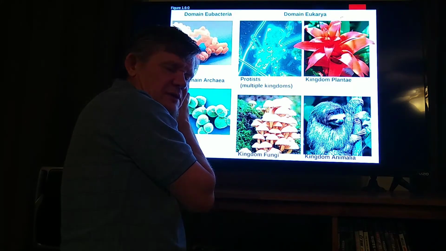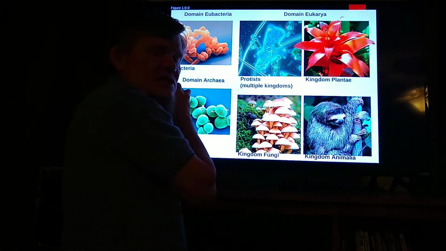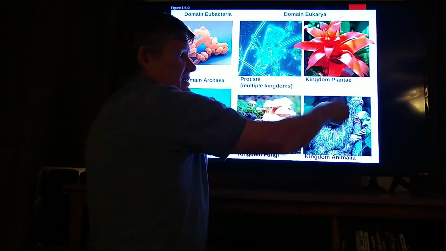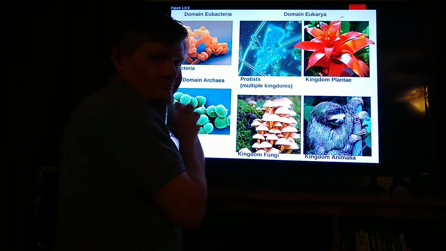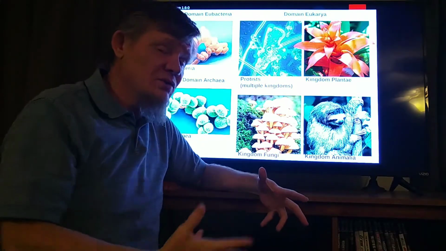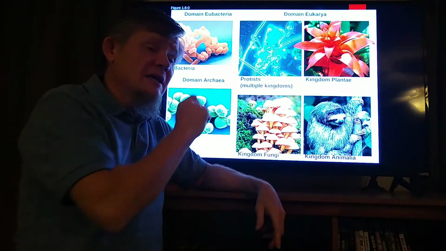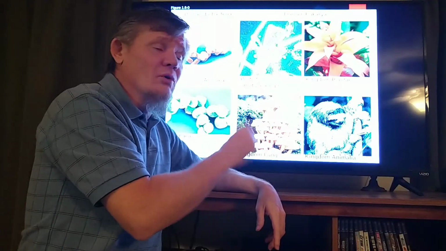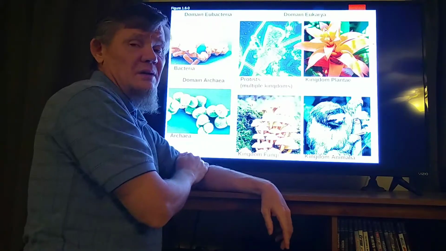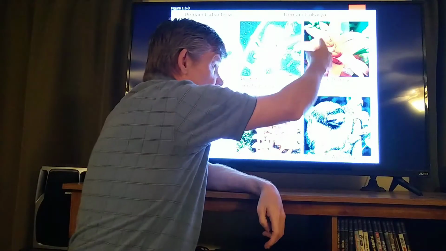The simple definition for what is a protist: it's a eukaryote that doesn't fit into these other categories. That's what a protist is. It does have a nucleus, and is therefore more complicated than these two groups, but it's not complicated enough to be in these other three.